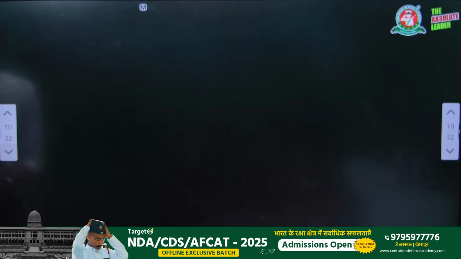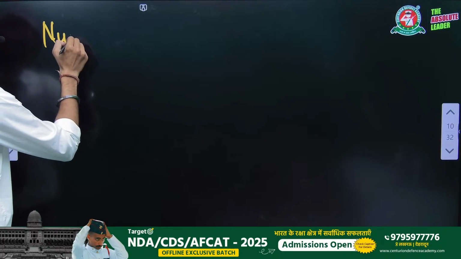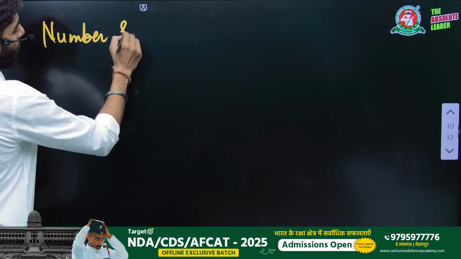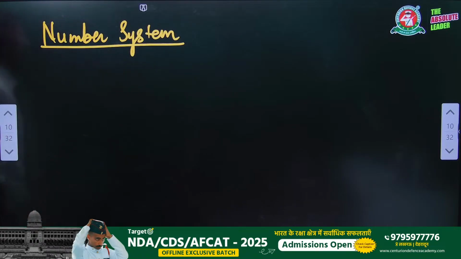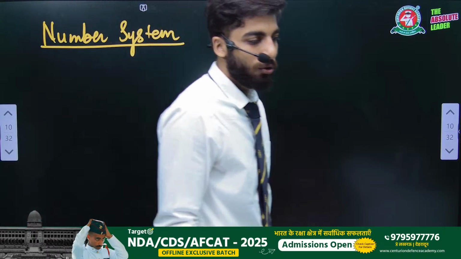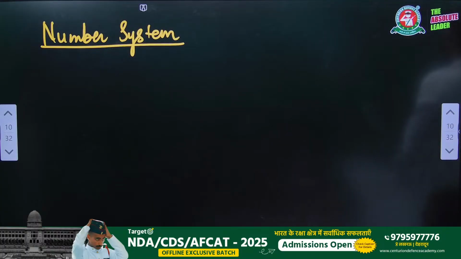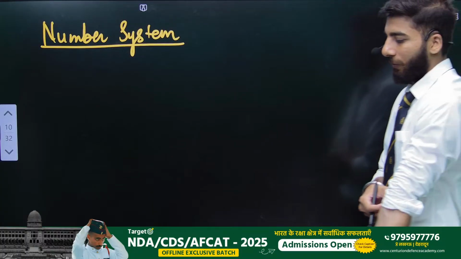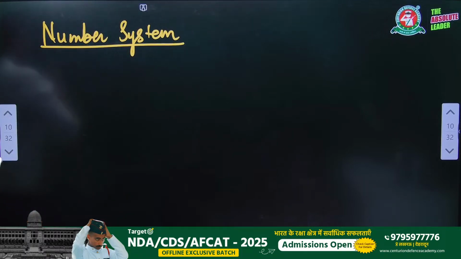Another thing is number system. They are very basic things, but of course I want to teach you here in the first class, because if you are not getting the basics of mathematics, then there is no point in teaching the complete maths. Of course, the syllabus is too much for NDA.